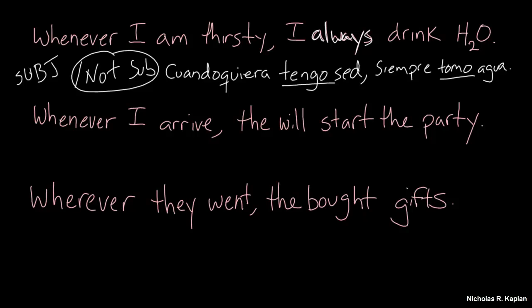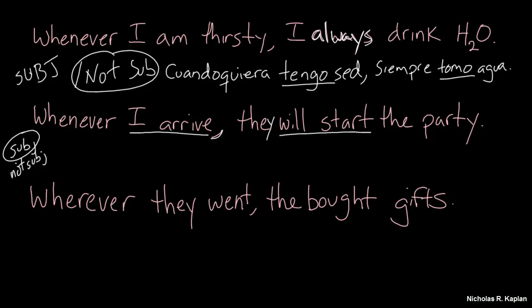Alright, let's look at number 2. Are we looking at subjunctive, or not subjunctive? So, whenever I arrive, they will start the party. Okay, well, we do have a future action. They will start the party. And is that depending on something else? Well, yeah, it's depending on when I arrive. So I'm going to say that this is probably a subjunctive sentence.